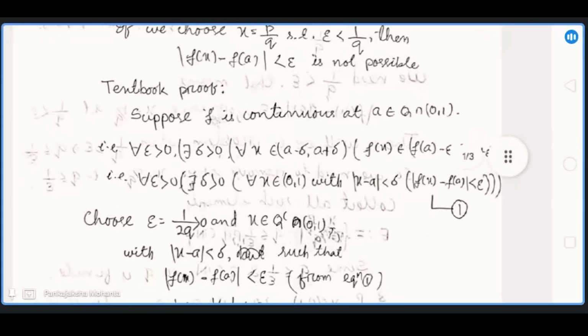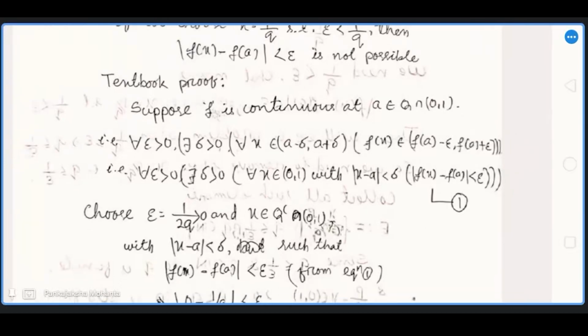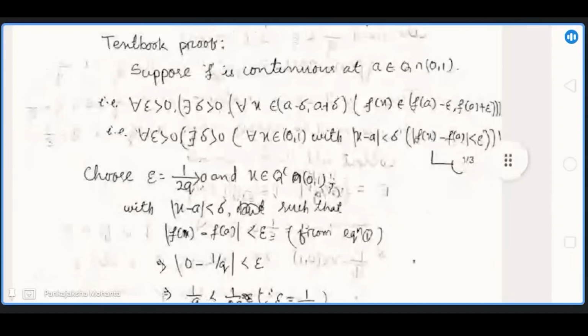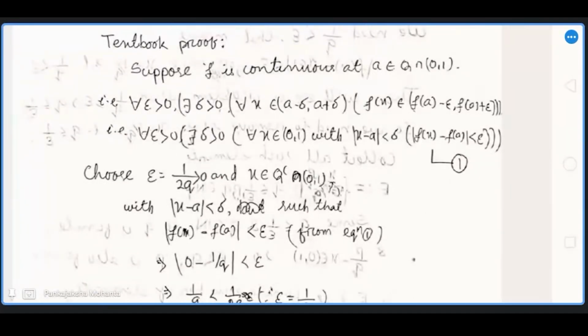If we choose epsilon equal to 1 by 2q, which is greater than 0 because q is a natural number, and we choose x to be any irrational point between 0 and 1 with modulus of x minus a less than delta, then from equation 1 we get the modulus of f of x minus f of a less than epsilon.